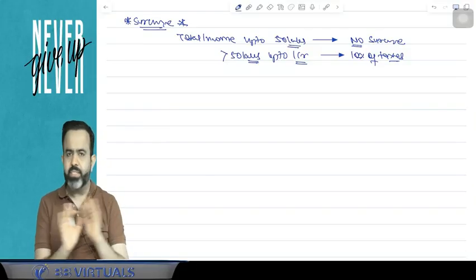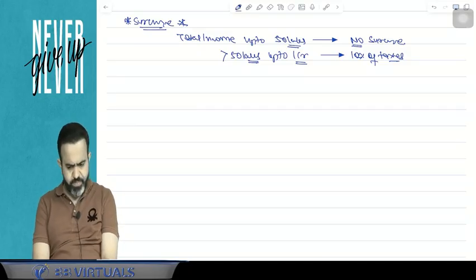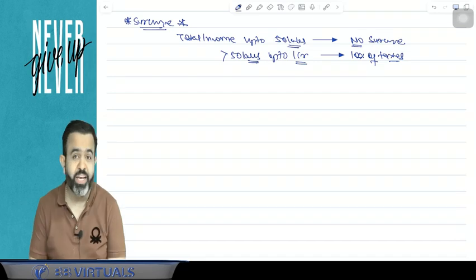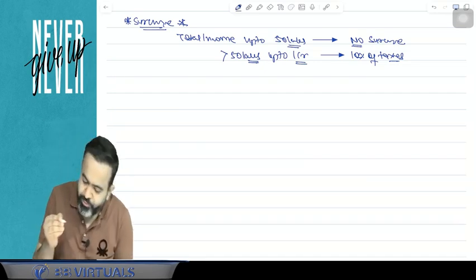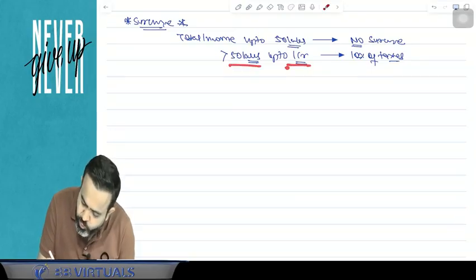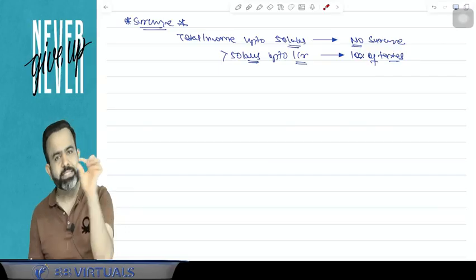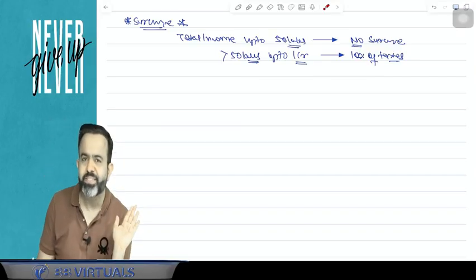So if your income is up to 50 lakh, then obviously there is no need to pay any surcharge. But guys, if you are earning more than 50 lakh, then our Nirmala Sitharaman ji wants more from you. So if your income is more than 50 lakh up to 1 crore, then your surcharge rate is 10%, means whatever taxes, on that tax just pay the surcharge at the rate of 10%.